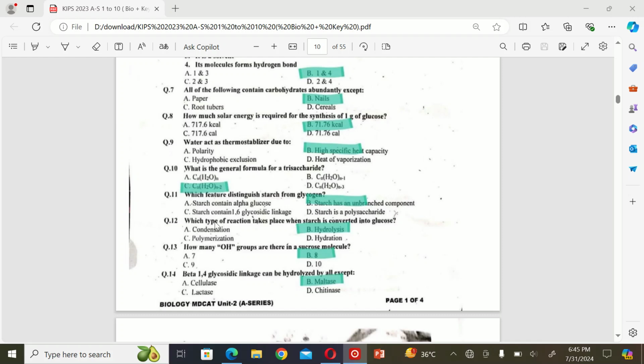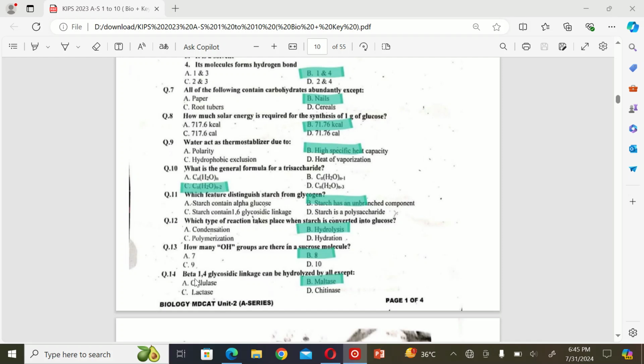The next MCQ is: which type of reaction takes place when starch is converted into glucose? A. Condensation, B. Hydrolysis, C. Polymerization, and D. Hydration. So the correct option is B. The next MCQ is: how many OH groups are there in a sucrose molecule? A. 7, B. 8, C. 9, and D. 10. So the correct option is B.